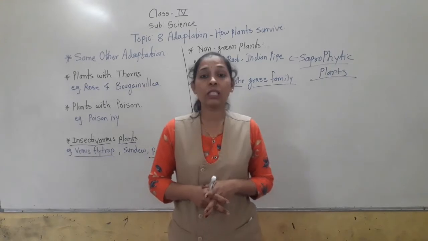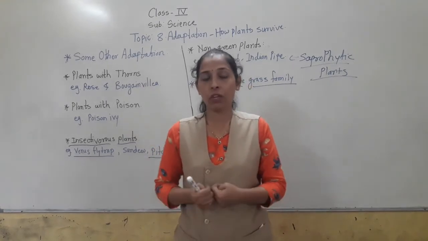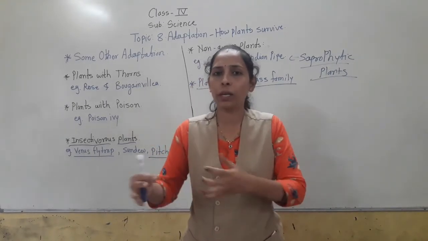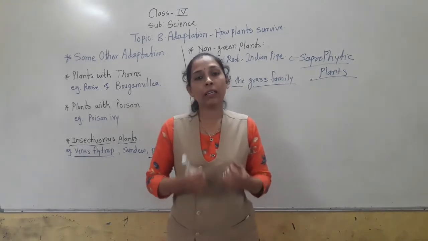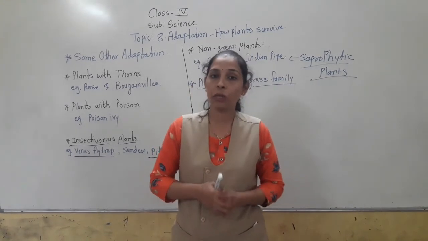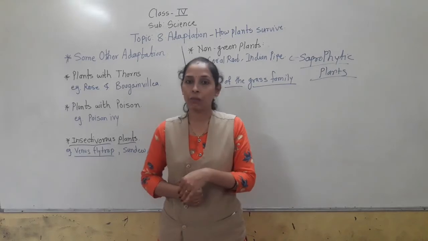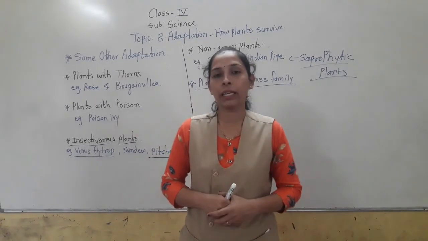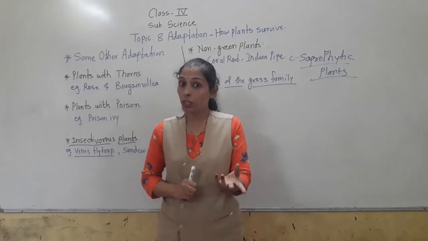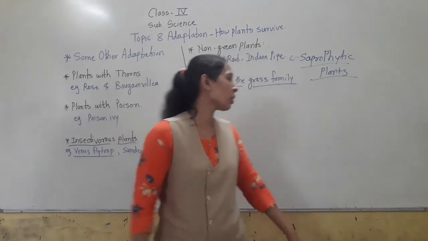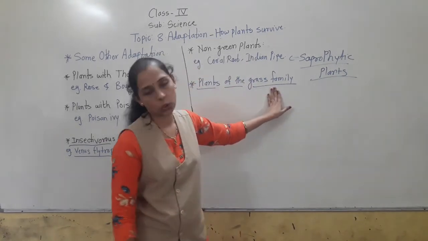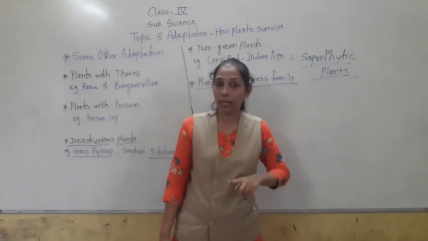Some grasses give us cereals for human beings, for example wheat, rice, jowar, bajra. These are cereal plants, and they are very useful for human beings, and also for animals, who can get food from them. Also we get sugar from the sugarcane, and sugarcane also comes in the grass family.